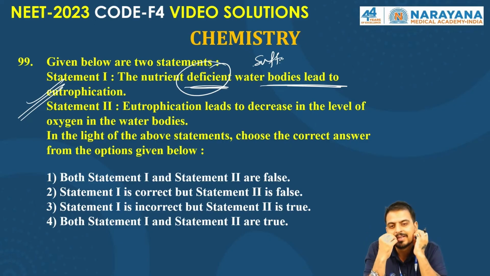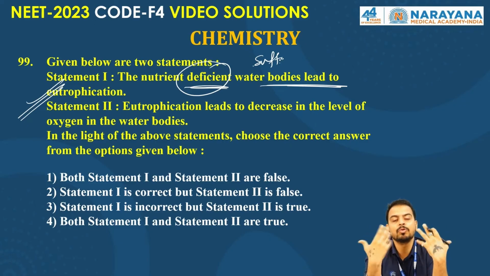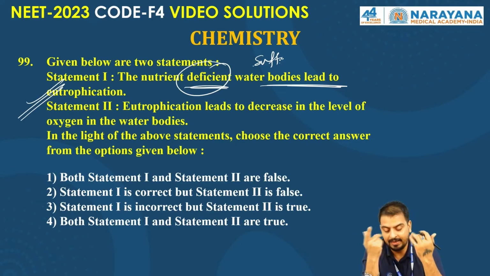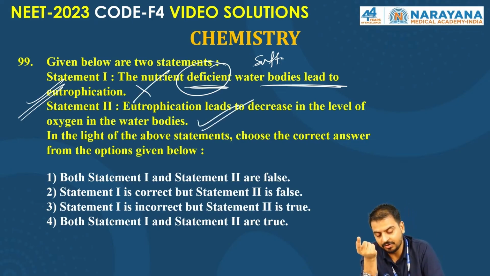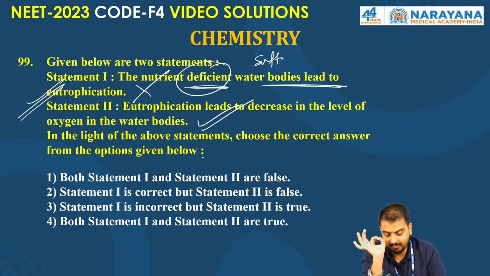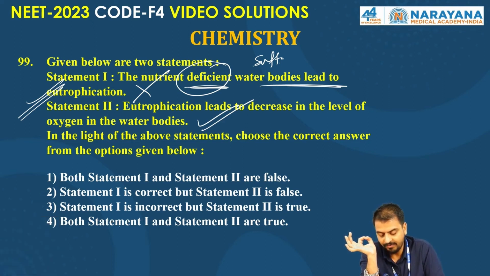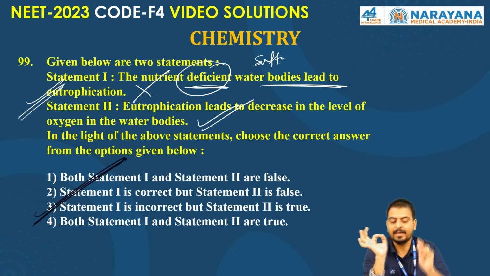So when there are more nutrients, there is overgrowth of algae, right? Eutrophication leads to a decrease in the level of oxygen. That's right. Second is right, first is wrong. Statement first is false and second is true. So the correct answer for this question is option third. I hope it's clear to everyone.